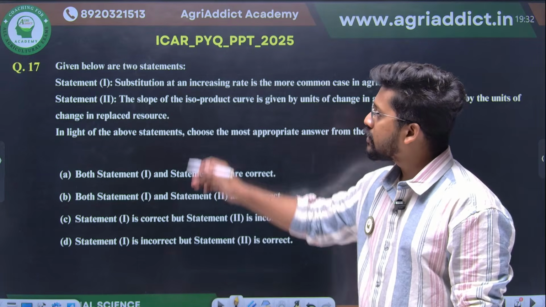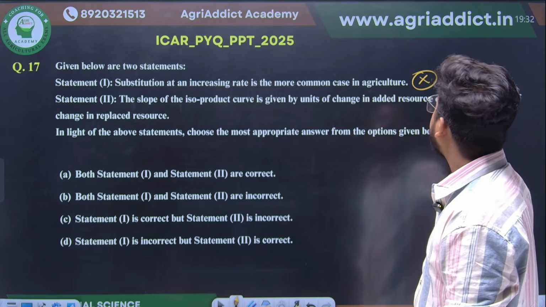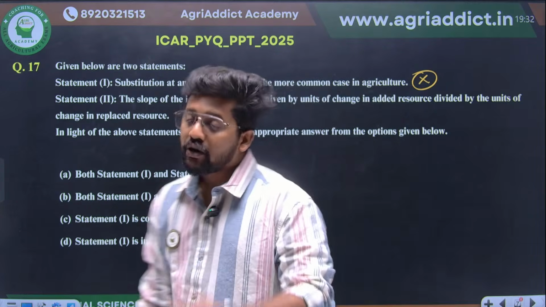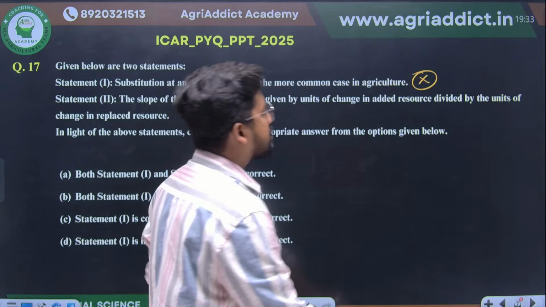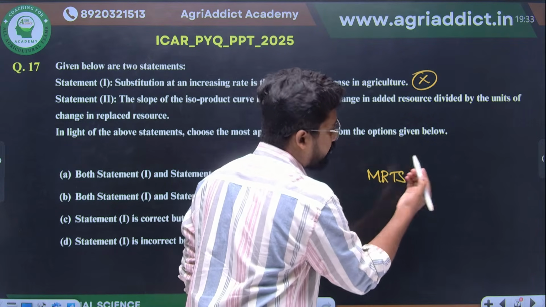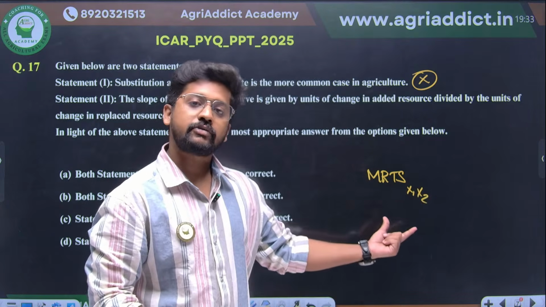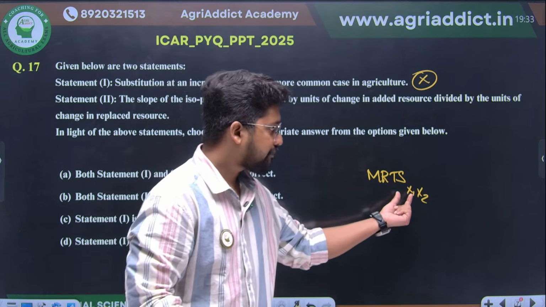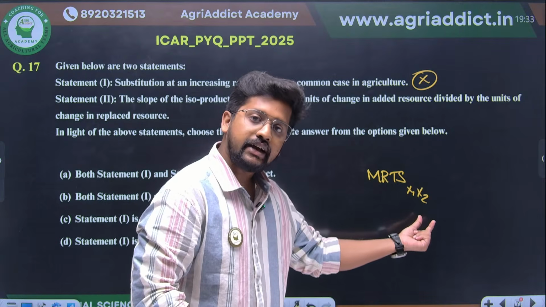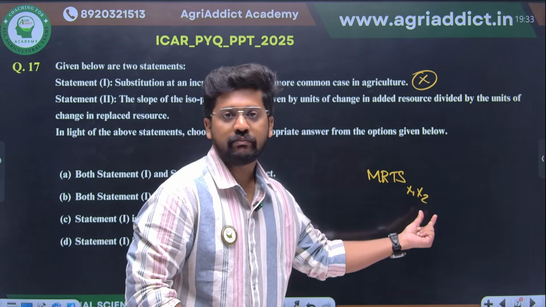What about statement 2? The slope of the isoproduct curve is given by units of change in the added resource divided by the units of change in the replaced resource. What was the slope of isoquant? The slope of isoquant is none other than your marginal rate of technical substitution of two resources, maybe x1, x2, right? So what was the concept of marginal rate of technical substitution? The quantity of x2 which is replaced when I am adding 1 unit of x1, right?